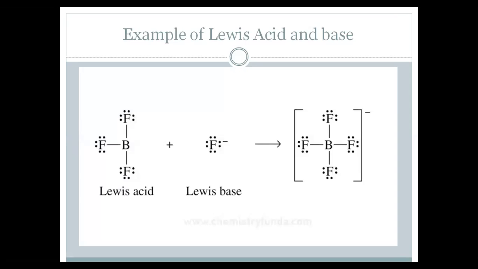As you can see over here, there is boron trifluoride and the fluoride ion, which has an electron pair, and it is donating the electron pair to boron so that it may form a coordinate covalent bond with it, and as a result it forms boron tetrafluoride. As it is donating its electron pair, it is a Lewis base, and boron trifluoride is accepting and forming a coordinate covalent bond, so it is a Lewis acid.